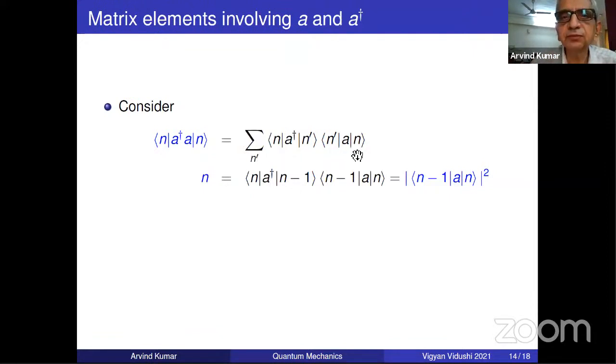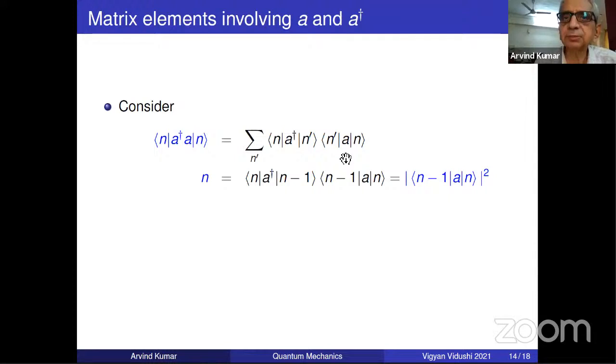Correct. I'm sure every one of you knows that the lowering operator acting on ket n is taking it to n minus 1, with some proportionality constant. Don't worry about the overall proportionality constant. It is taking it to n minus 1. Now there is a summation over n dash, and now this ket n minus 1. Now I am using the arguments of one of your colleagues, one of the students, who was constantly talking of orthonormality, or orthogonality. Now this is bra n dash, and this is ket n minus 1.